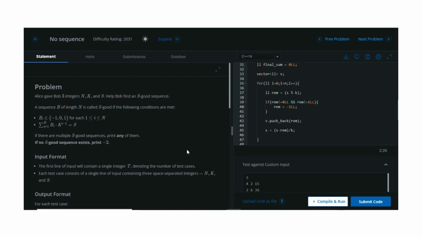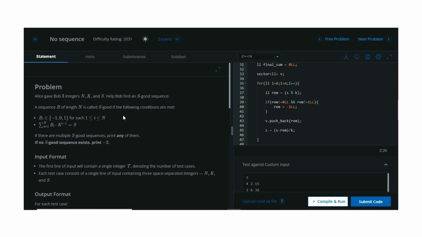So let's discuss. In this problem, we are given three integers n, k and s, and we need to find whether s is a good sequence or not. How can we find that?